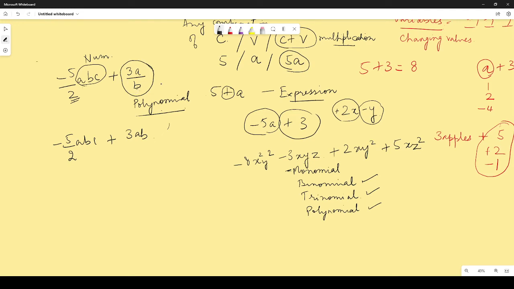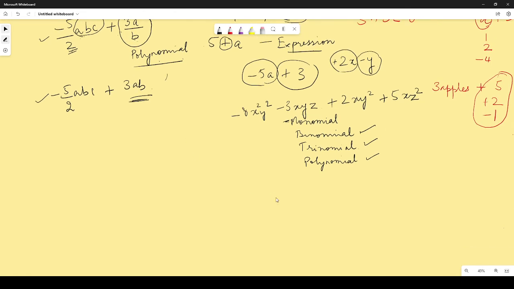For now, just know that if you are asked to identify which one of these is a polynomial, you should say that the second one is a polynomial, and this one cannot be considered a polynomial, so that you are able to identify polynomials clearly at least. Okay. Now let us come to the product and the factor. So we will talk about the algebraic term. Terms are important over here.